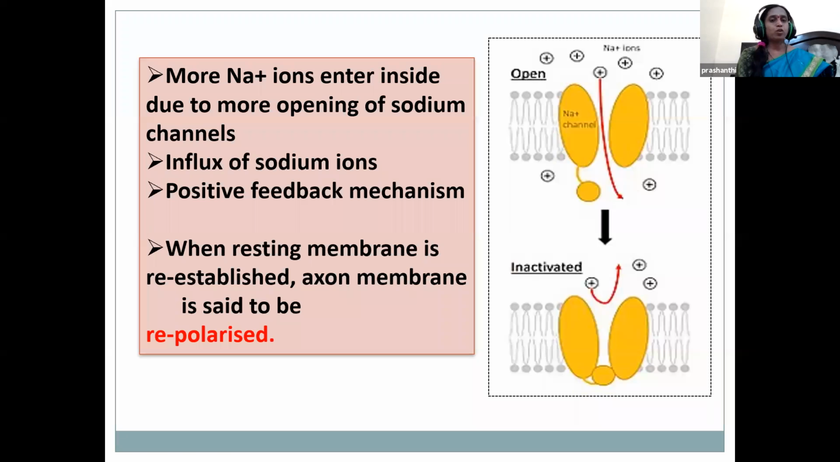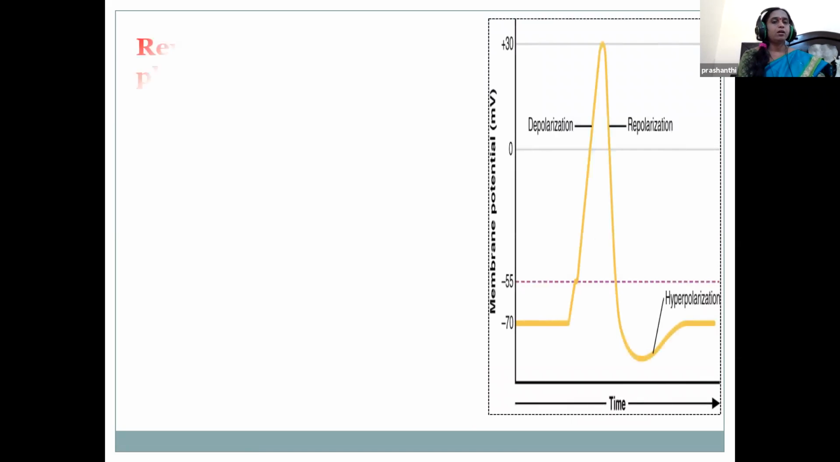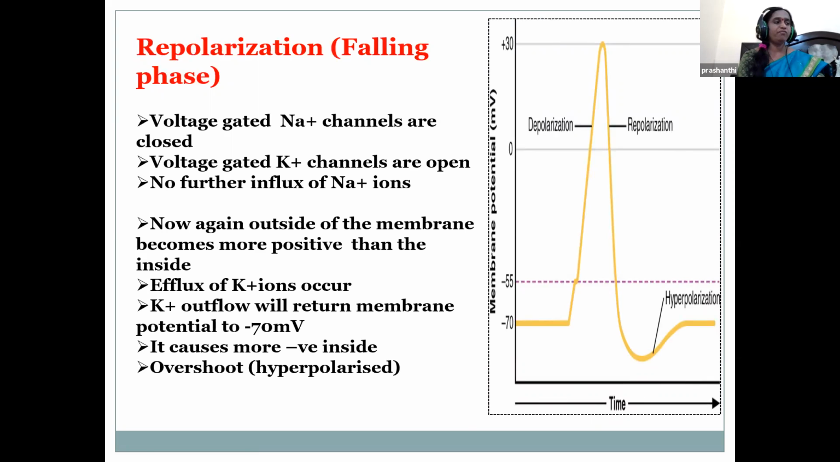So more sodium ions are entering into the cytoplasm through the opening of the sodium gated channel. So that is the influx of sodium ions. So this is a positive feedback mechanism. When the resting membrane is re-established, the axon membrane is said to be repolarized. Repolarization is a falling phase. It is the change in the membrane potential that returns it to a negative value just after the depolarization phase of the action potential.